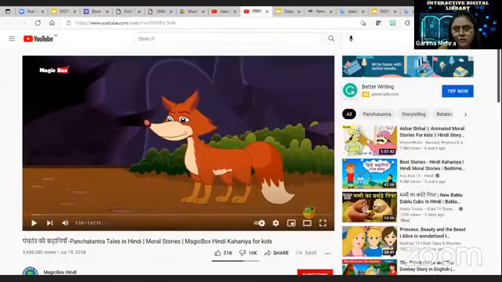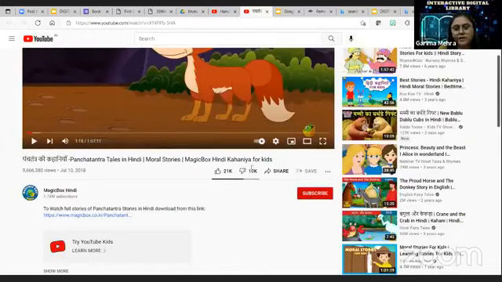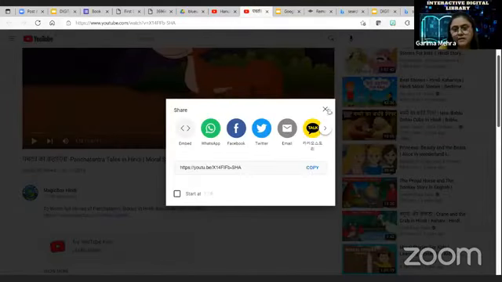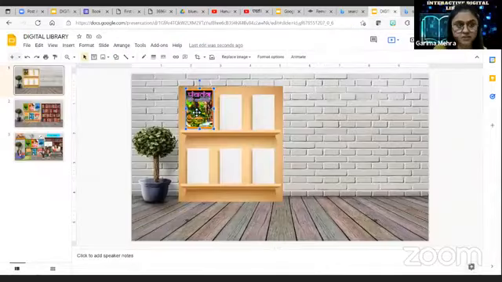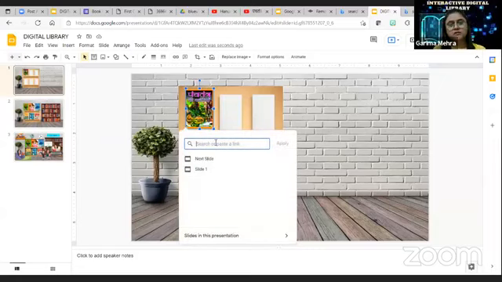As you know how to take a link from here, you have to click on share. When you click on share, you get a link over here. You have to copy this link and go back to your Google Slides. This is the main point, teachers: there is a hyperlink tool, the insert link tool. You have to click on this and just paste the link over here.